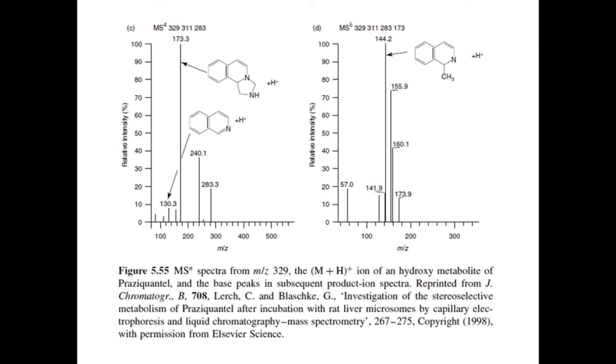If these data do not allow unequivocal structure identification, then further MS^n information may be required. In addition, synthesis of reference compounds and comparison of HPLC retention characteristics and mass spectral data is often required.